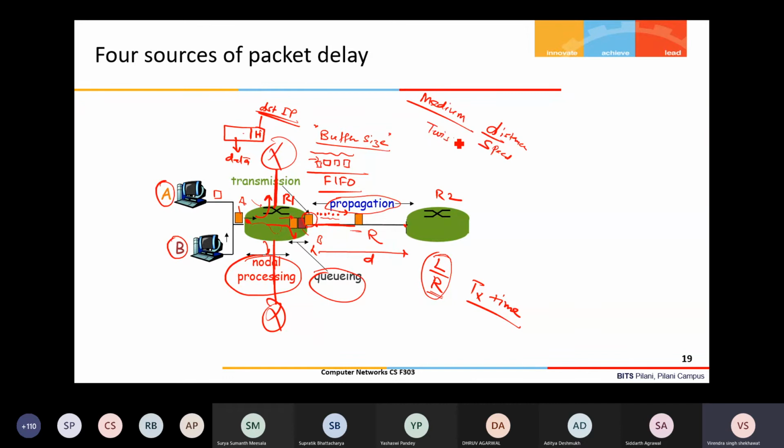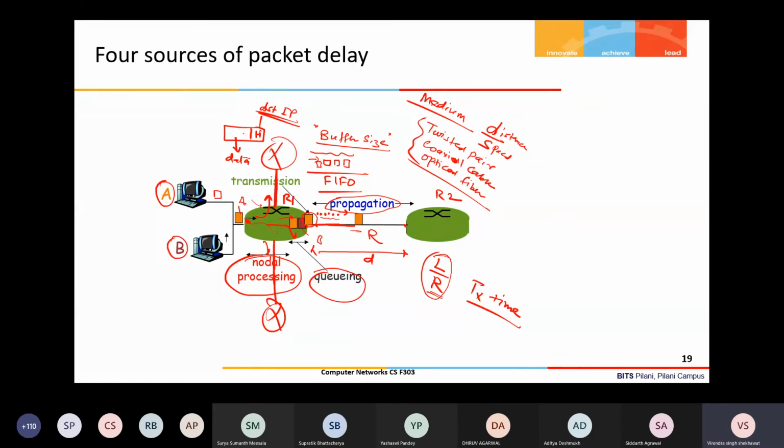Twisted pair is usually used for local area networks. Then coaxial cable is another medium, and in each medium the speed of the signal varies. Then optical fiber is used for wide area networking. These are different kinds of wired medium.